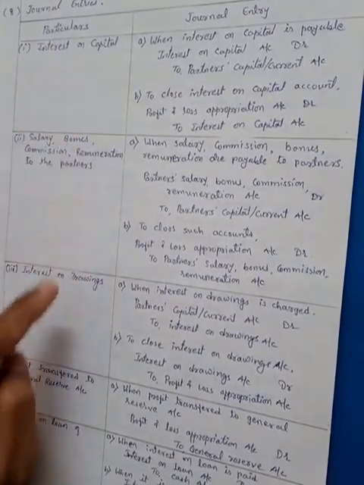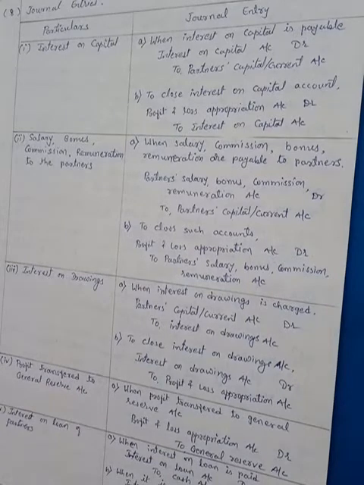Transaction-wise journal entries are given in your textbook also, but this is only for your knowledge. But keep in mind, our base is actually the journal entry, as you all know, and on the basis of the journal entry only we prepare the ledger by posting them in the ledger book. So those journal entries are given.